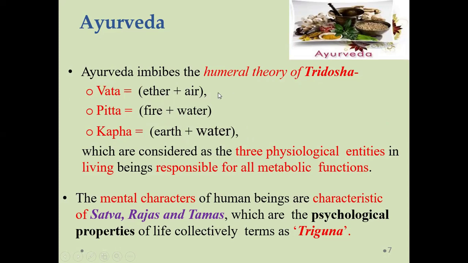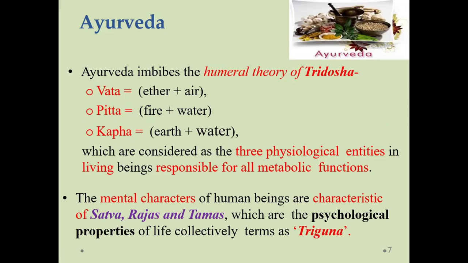If there is an increase or a low concentration of ether or air in our body, we are going to suffer from Vata. If fire is more or water is less, or vice versa, we are going to suffer from Pitta. And when ether, earth, and water are imbalanced, we suffer from Kapha. So whenever there is a disease in your body, any one of the elements is disturbed, because of which you may suffer from Vata, Pitta, or Kapha.